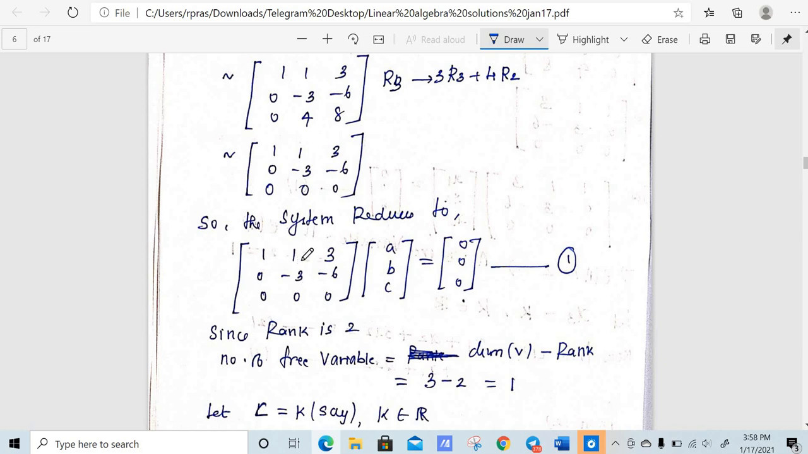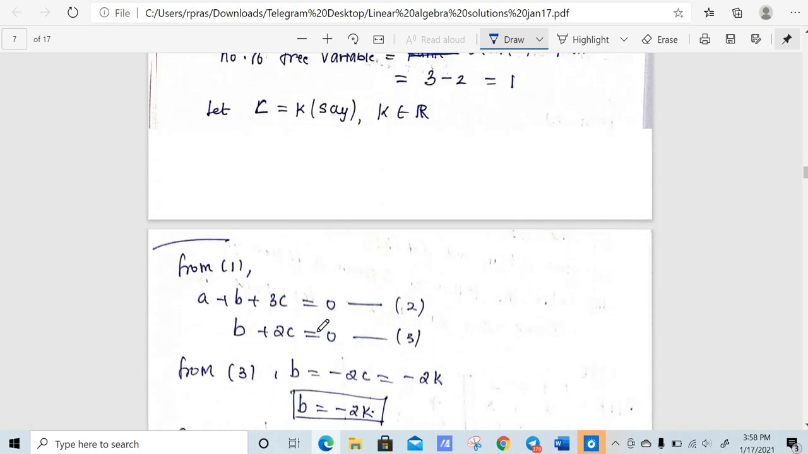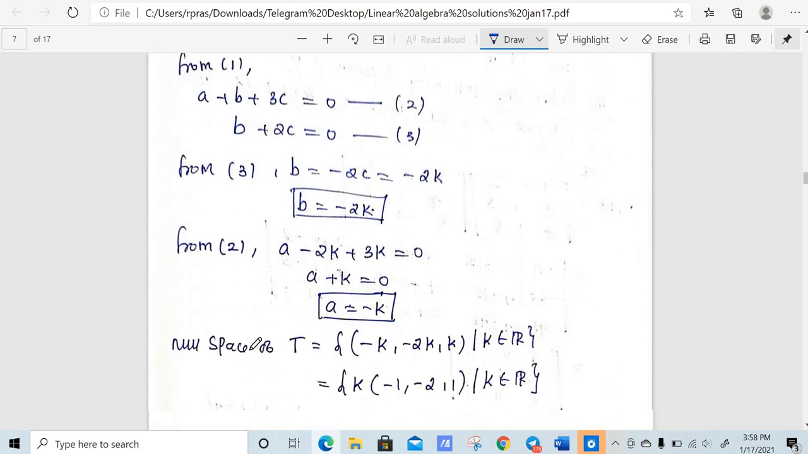So from this we have A plus B plus 3C is equal to 0, minus 3B minus 6C is equal to 0. If I take minus 3 common, we will have B plus 2C is equal to 0, right? So we will have these two equations. You substitute C equal to K, then B is equal to minus 2K. We just substitute B as minus 2K, C equal to K, and we will have A equal to minus K. So null space consists of A, B, C, that is minus K, minus 2K, K. If we take K common, we will have minus 1, minus 2, 1.